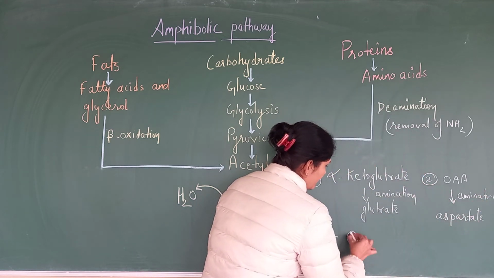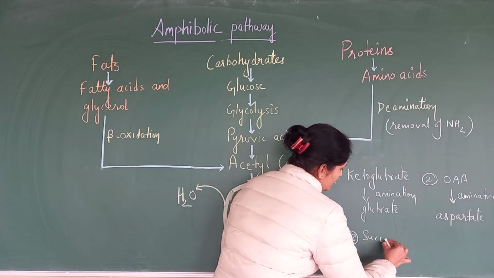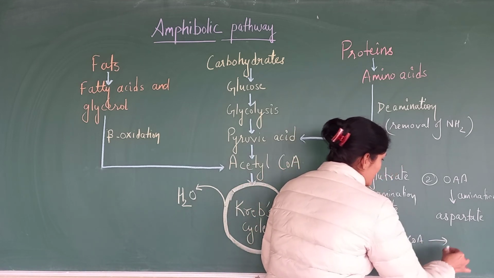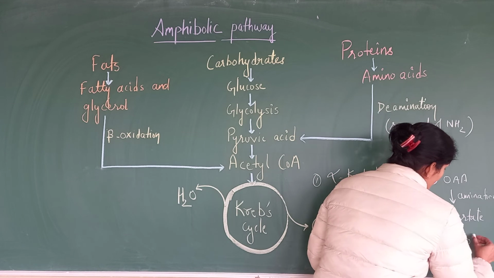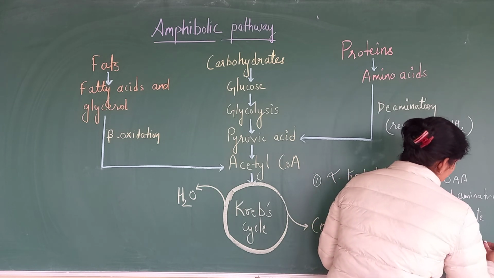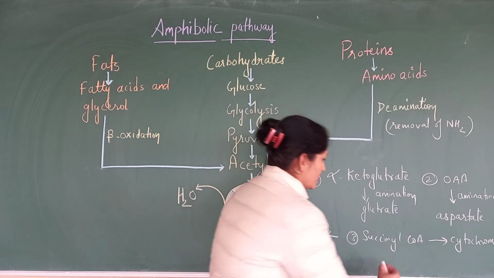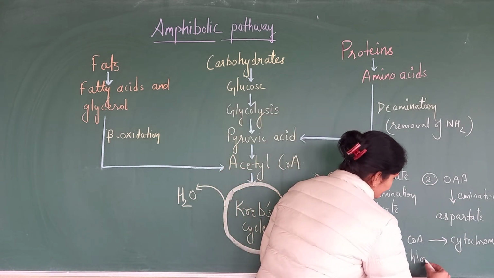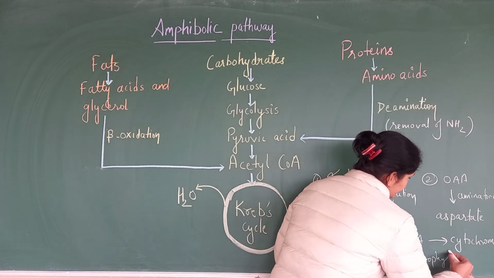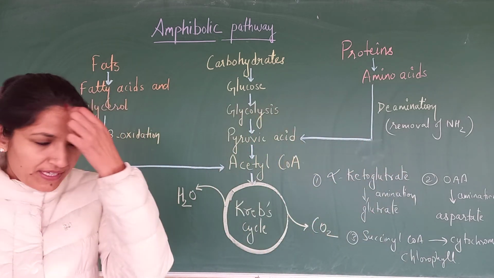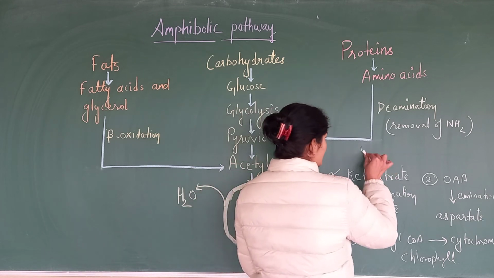Then we have succinyl CoA. This is also used to make cytochrome. Also used to make chlorophyll. And the first which we have discussed is the acetyl CoA.